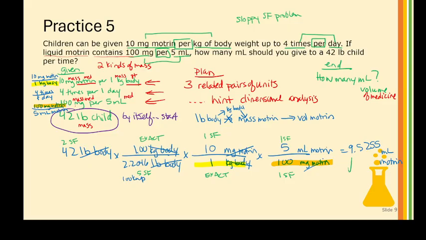So realistically, this would be 1 sig fig. If I'm using chemistry rules, I'm going to round that to 10 milliliters Motrin. However, of course, generally in medicine, we always round down. So we would give 9. But again, we can just use chemistry rules in this class. We're not actually going to execute it.